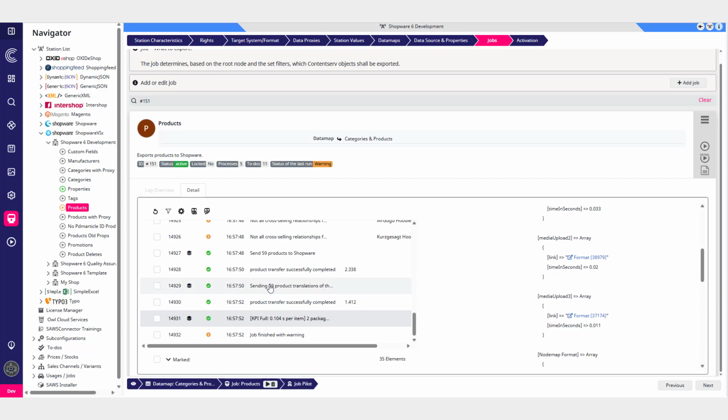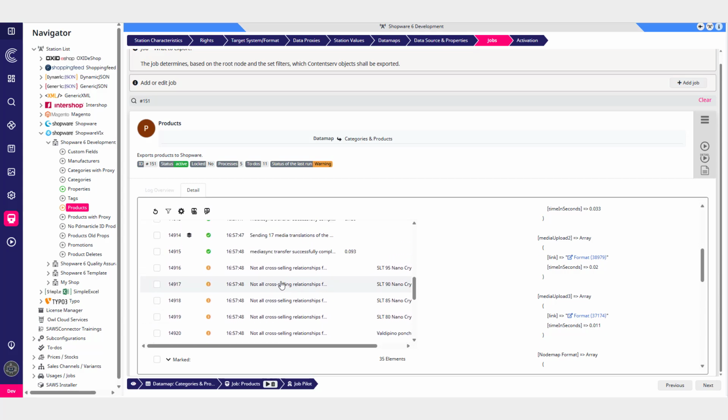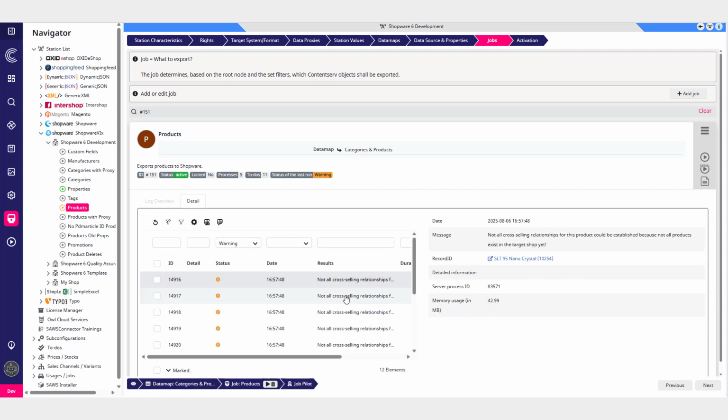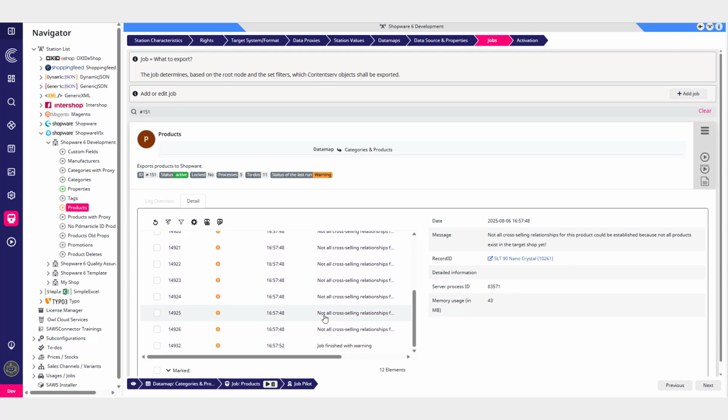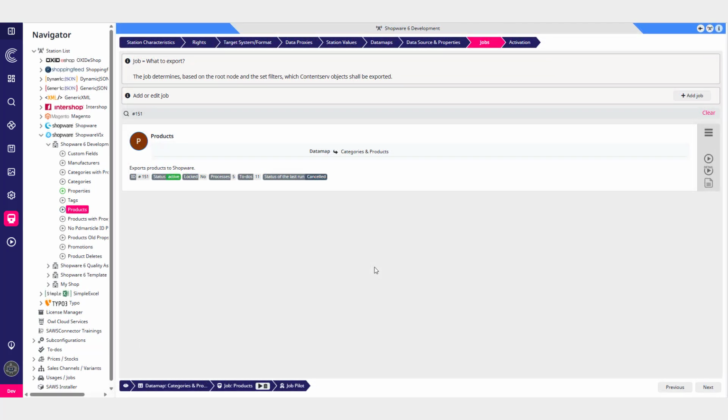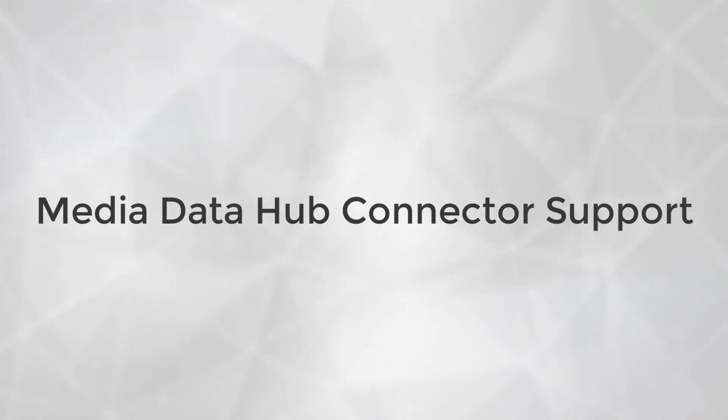In addition, the connector now supports warnings in the logs. These can also be configured through conditions, and unlike errors, completed jobs with warnings are not seen as erroneous. That means incremental exports will still proceed, but you will be notified of any potential issues worth reviewing. And yes, we've added a few more progress bar vehicles, because let's be honest, what's a connector update without some fresh progress bar flair?